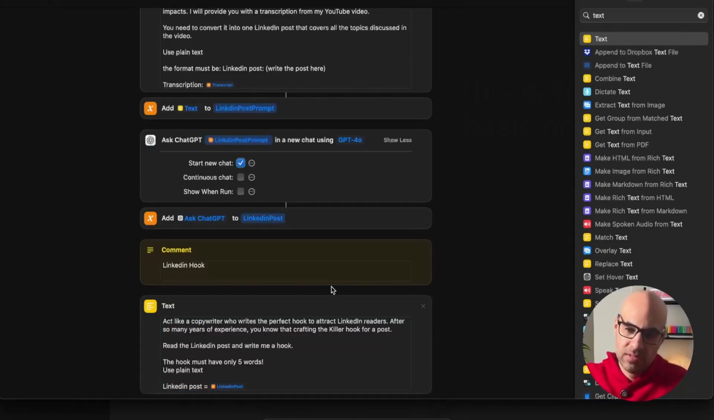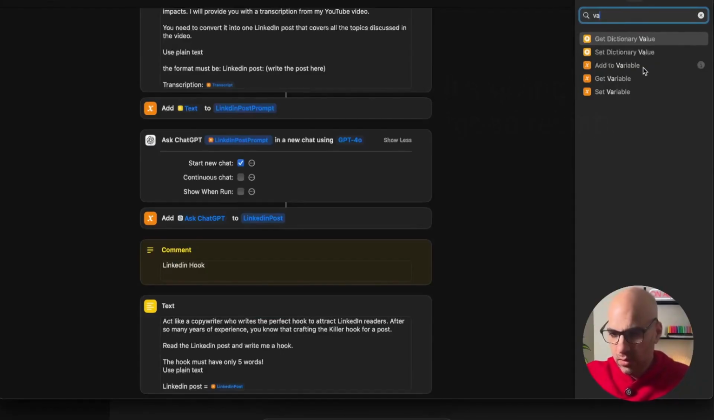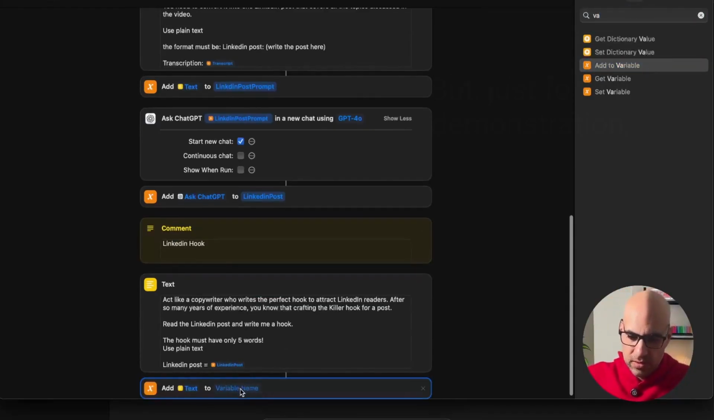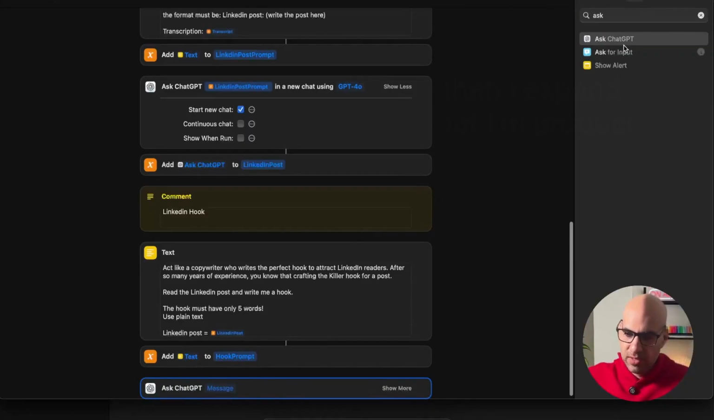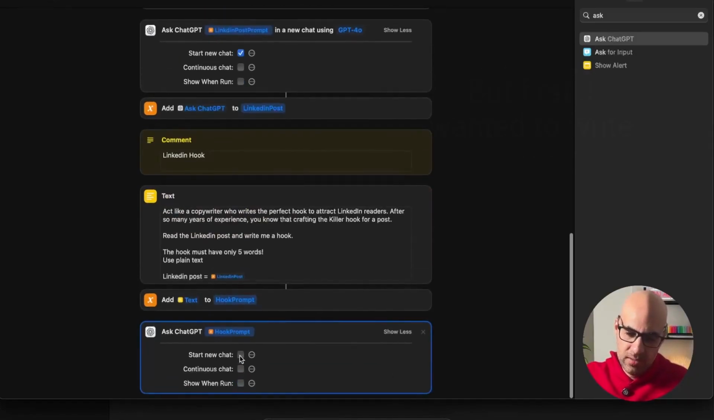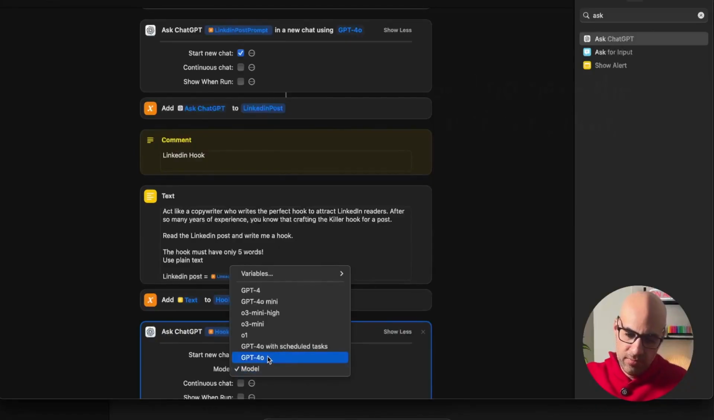Now I store this prompt as a variable. I search for variable, add to a variable, and let's call it hook prompt. Now we need to send this prompt to ChatGPT. So we'll ask for the Ask GPT function. I add it here, and in the message, I select hook prompt, so it sends this text to ChatGPT. Let's select the model. In that case, I select GPT-4o again. Again, disable show and run, start new chat, model 4o.